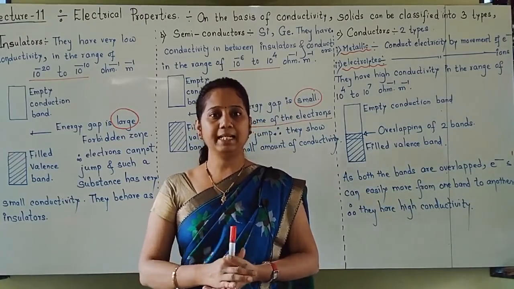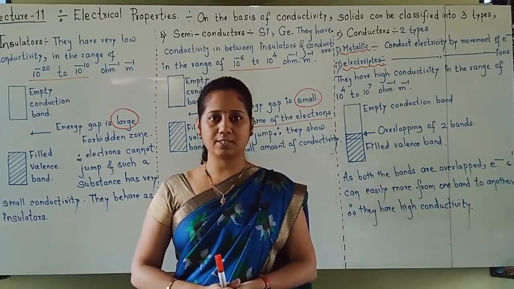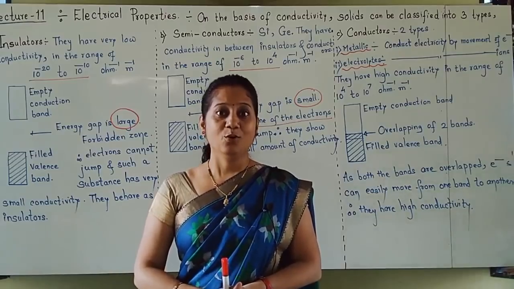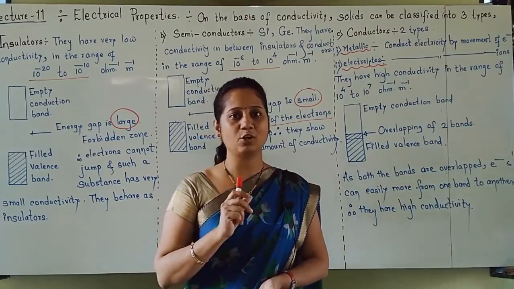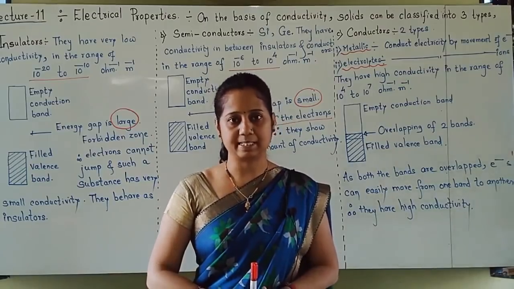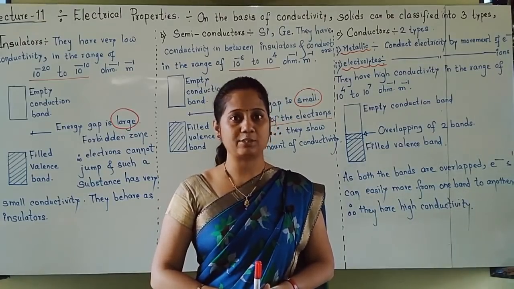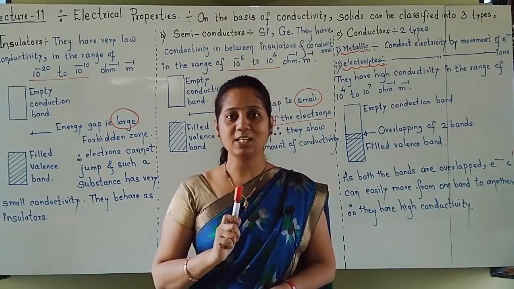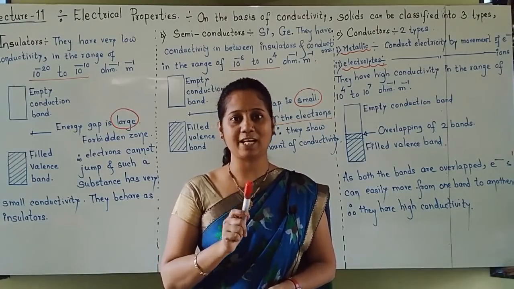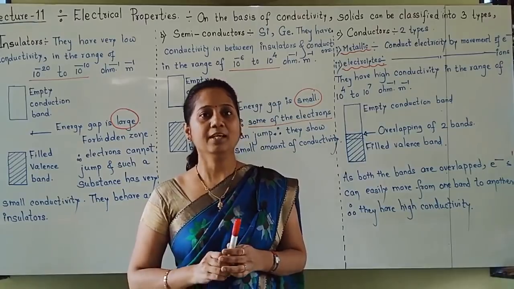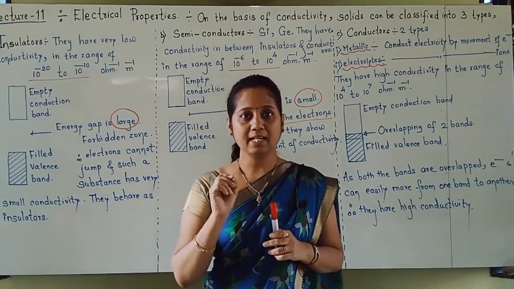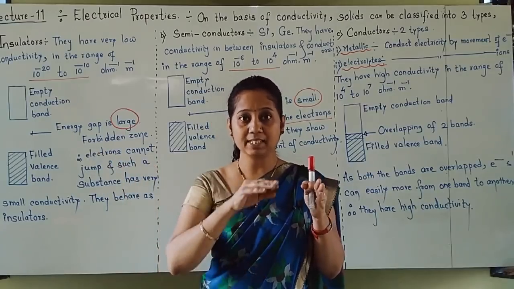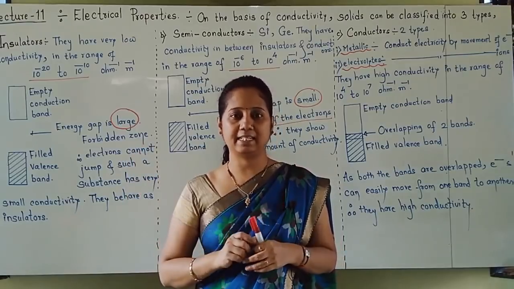Yes, metallic conductors. All of you know that metals are very good conductors of heat and electricity. So how and why are metals good conductors? What in the metals is responsible for conductivity of heat or electricity? In metals so many electrons are present which are responsible for their good conductivity, and that's why metallic conductors are also called electronic conductors. In metallic conductors, conductivity is due to movement of electrons. Electrons present in all metals move and conduct electricity.